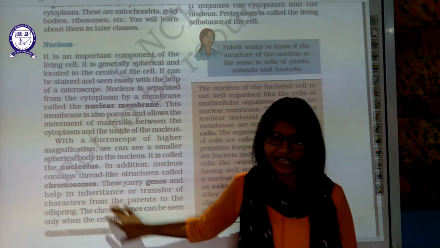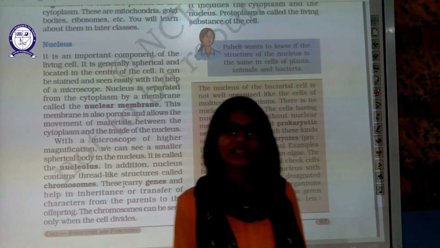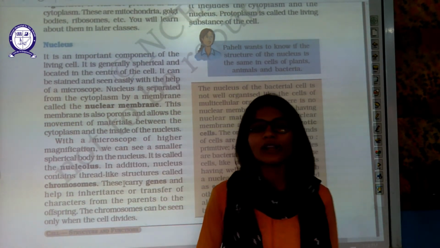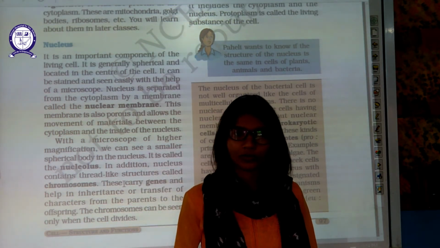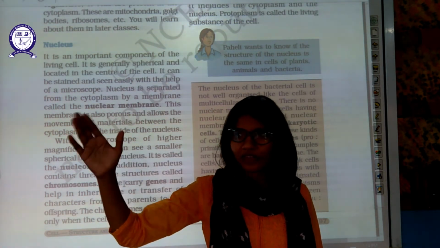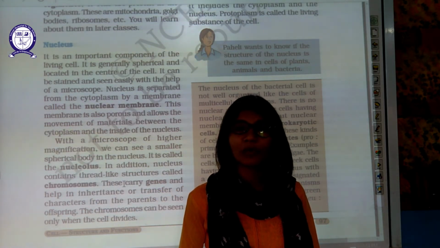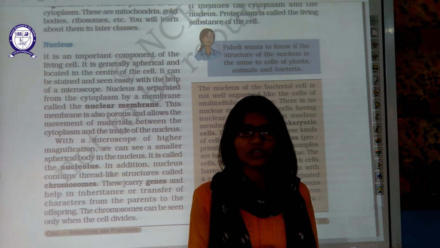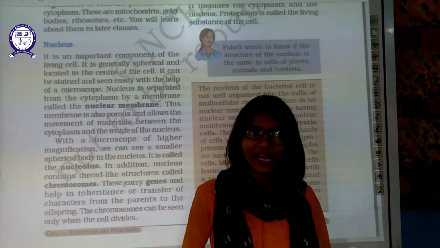So, very tough lines. Let me dissect these lines for you. First of all, the genetic material which is passed from your parents to you, from one generation to another generation, is passed in the form of genes, not the jeans which you are wearing. No, genes are the fundamental inheritance unit.